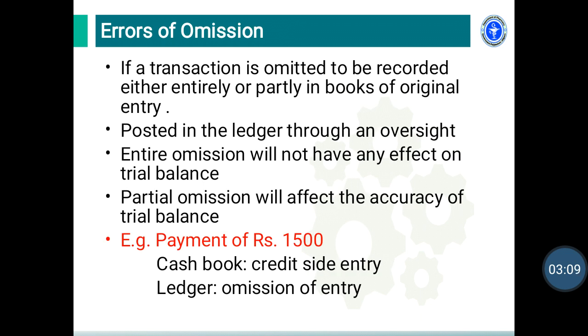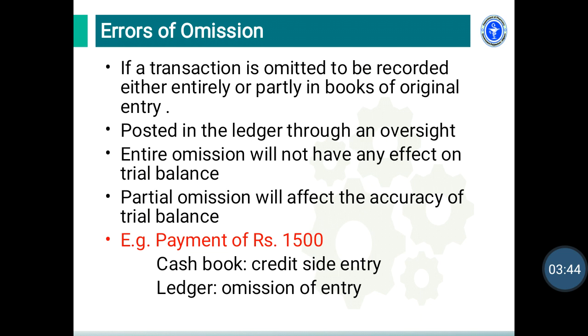Second type of error, error of omission. This type of error mainly occurs if a transaction is omitted to be recorded either entirely or partly in a book of original entry, and then the entries are not posted in a ledger through oversight. Entire omission will not affect a trial balance, while partial omission will affect the accuracy of the trial balance.